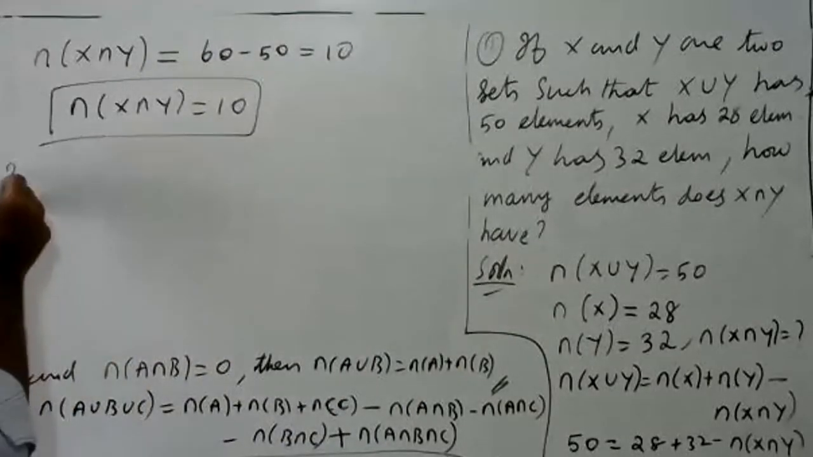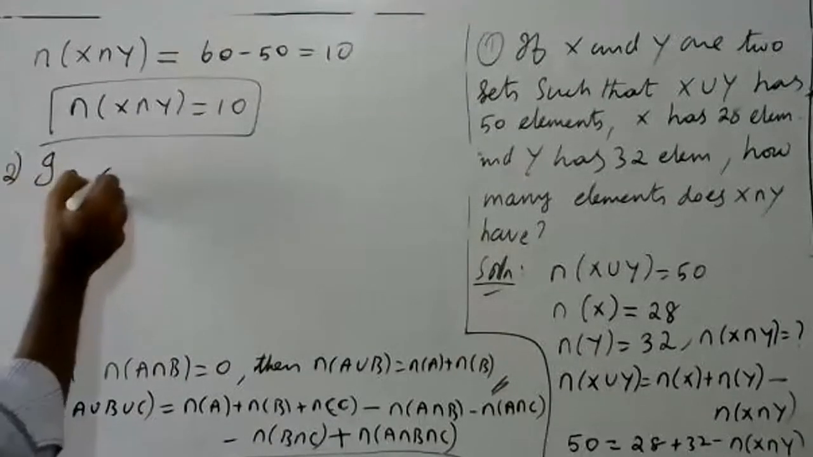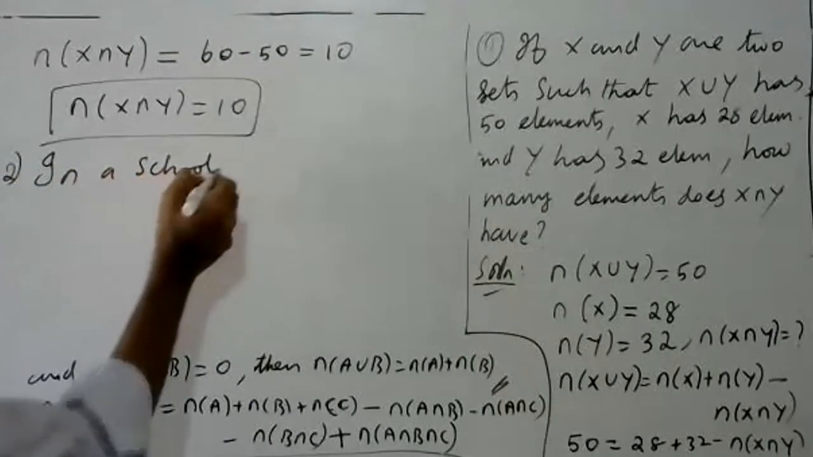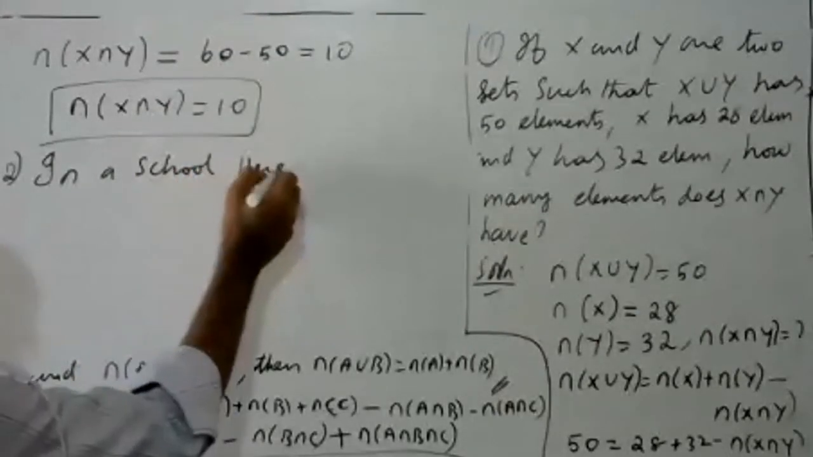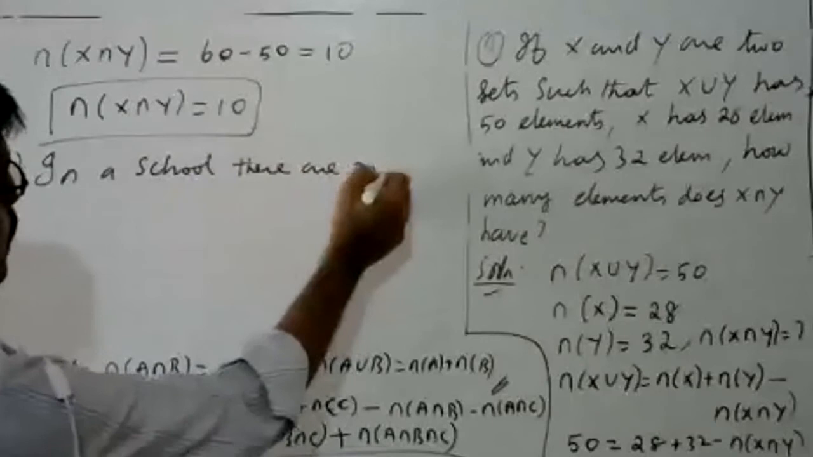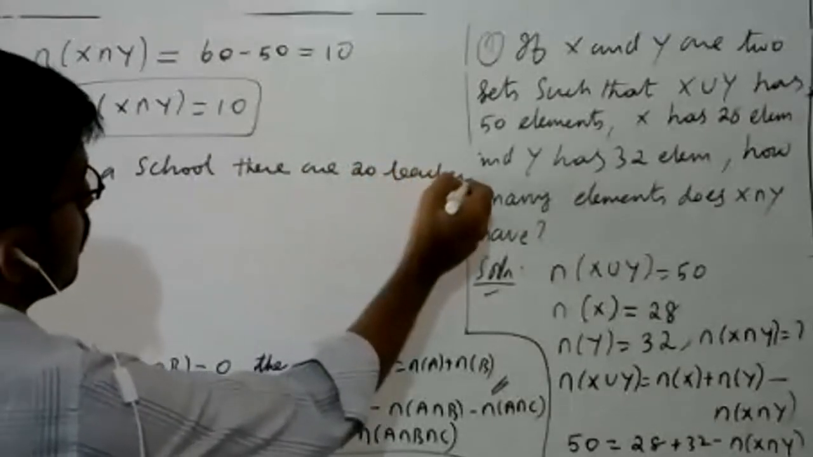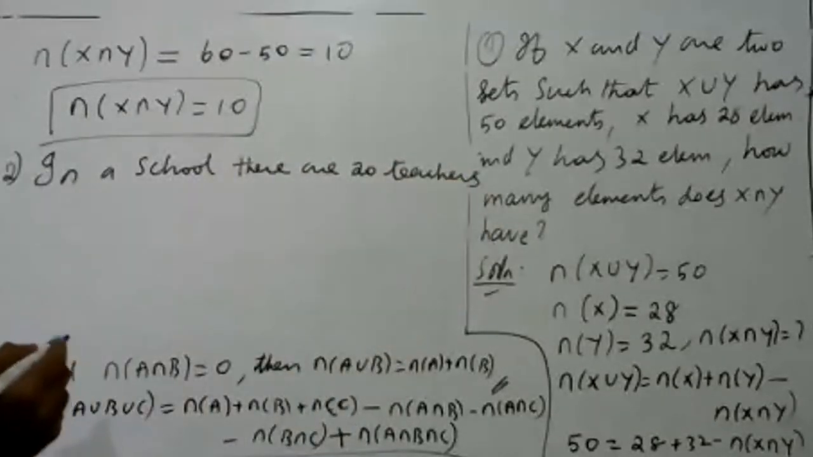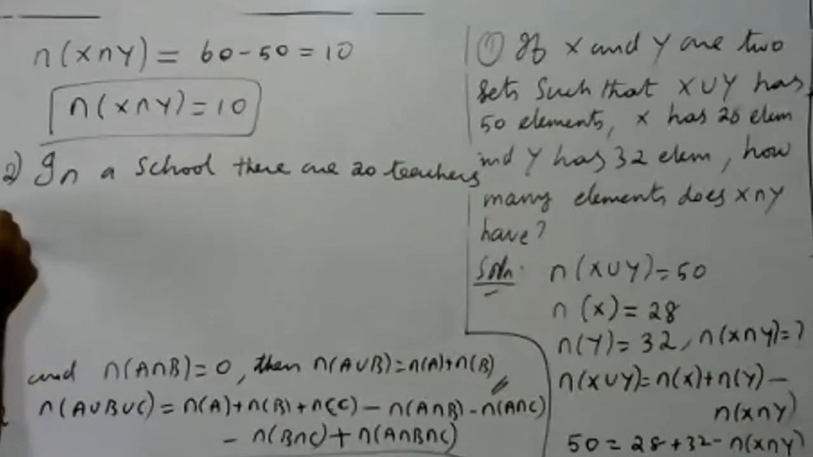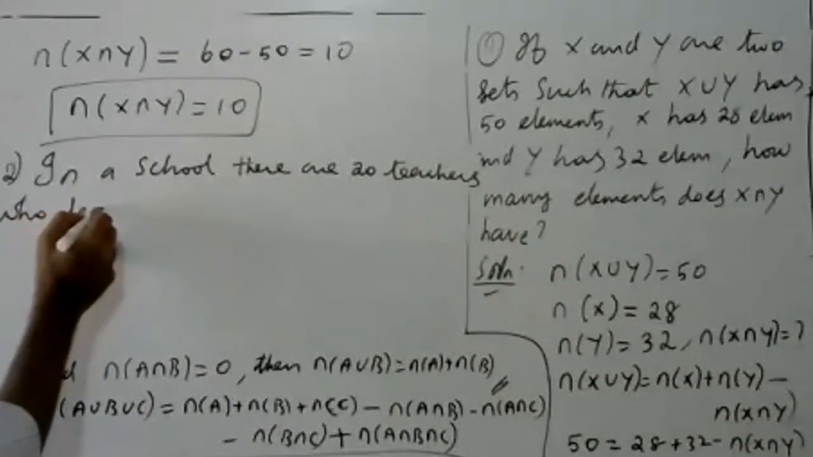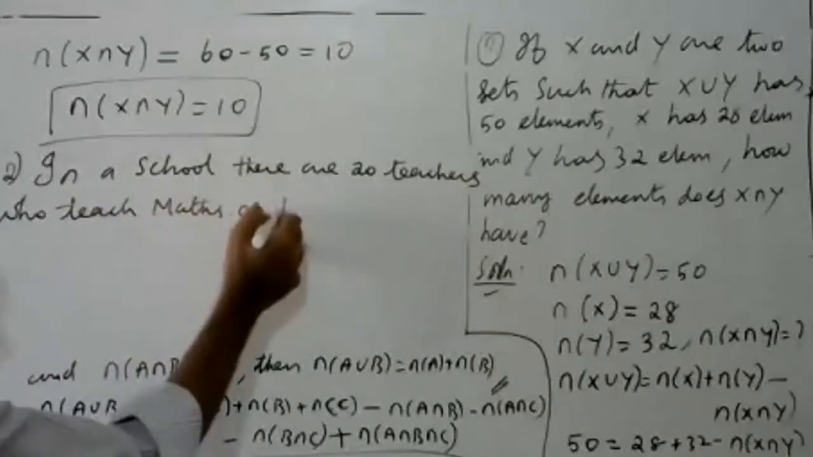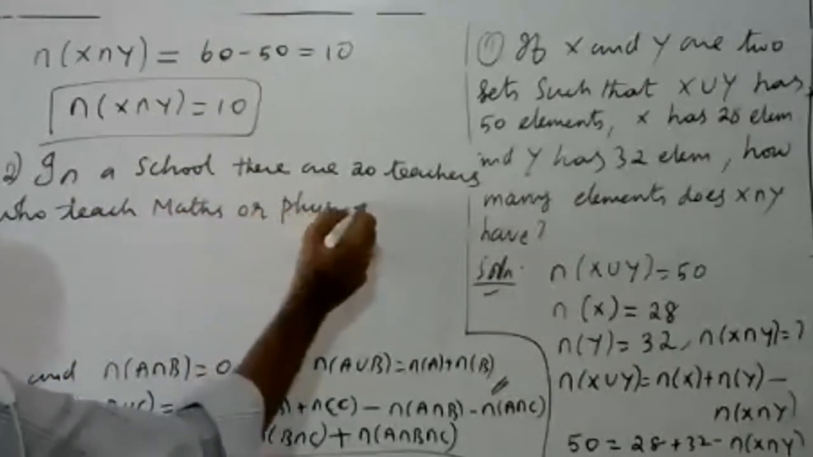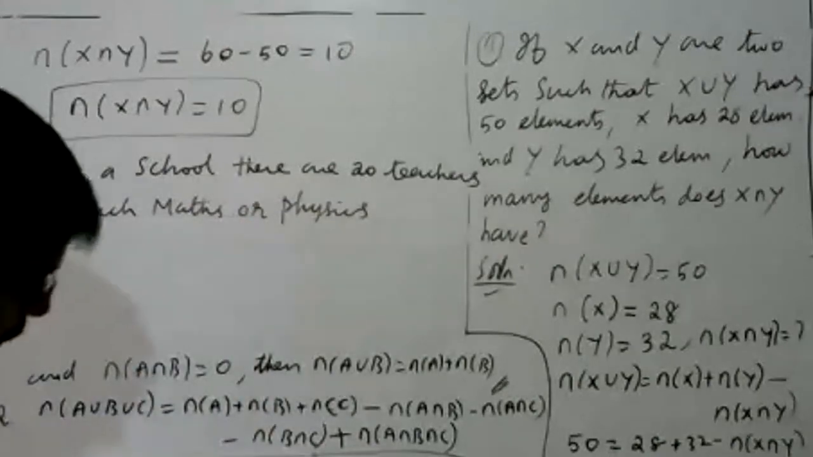Second problem. In a school, there are 20 teachers who teach mathematics or physics, who teach maths or physics.